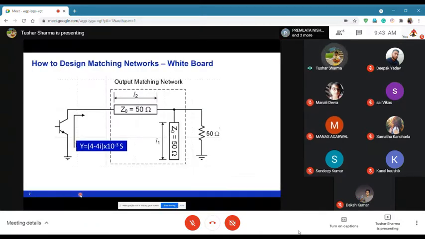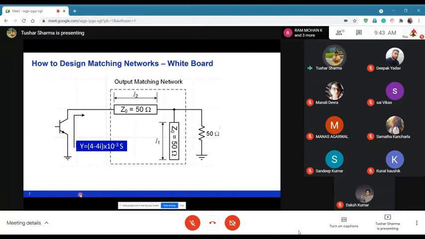Okay, this example. We have Y, which is given by 4 minus 4i times 10 to the power minus 3, and you have to transform that to 50 ohms.